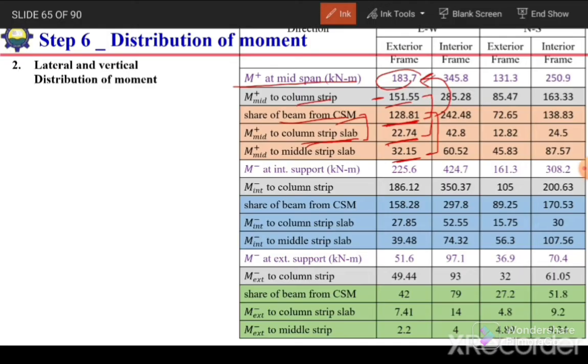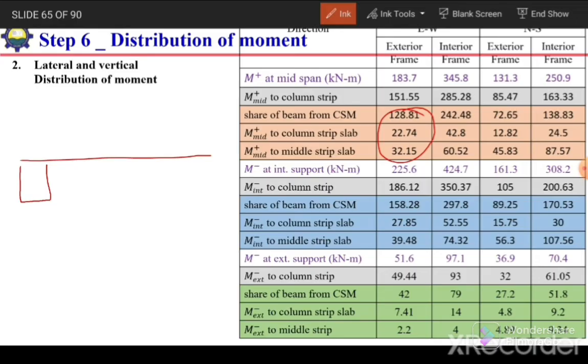So the M positive total will be equal to the middle strip moment plus the column strip slab moment plus the beam moment. It will be the sum of these three. The final results which are required are actually these three, because if I draw the section, for example for the interior frame, it is like this.